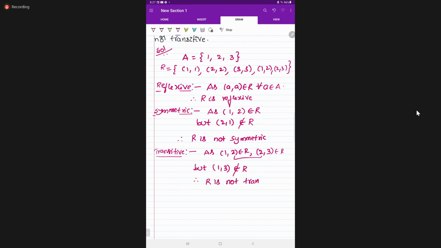PU students, compulsorily you need to write these steps. The scheme of evaluation is different in the PU board, so those steps are compulsory, then only they will give the marks. Not CBSE, where if you write one or two lines they will give the marks. But PU students, not like that. If you miss that line, they won't give complete marks for the question. Any doubt?